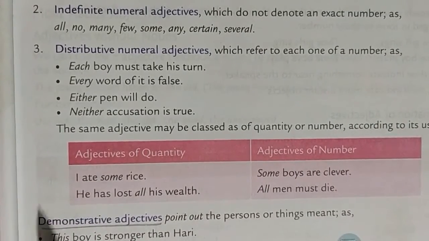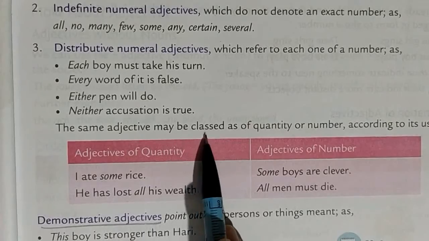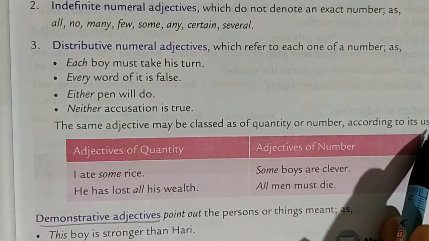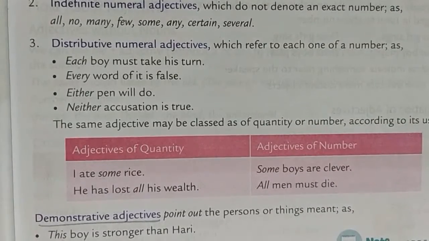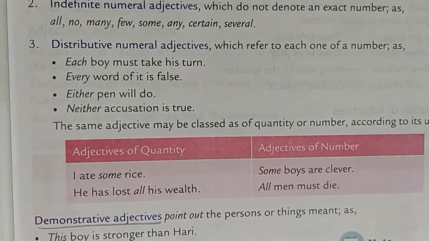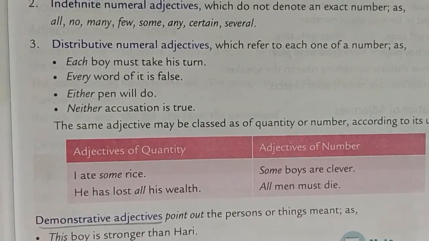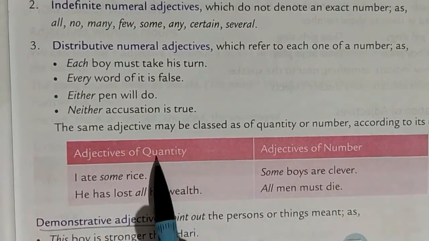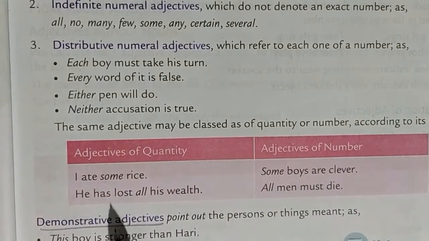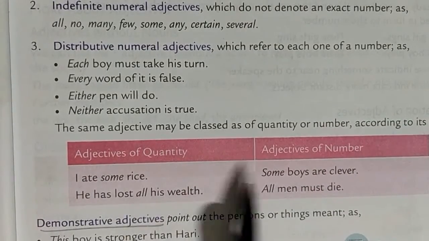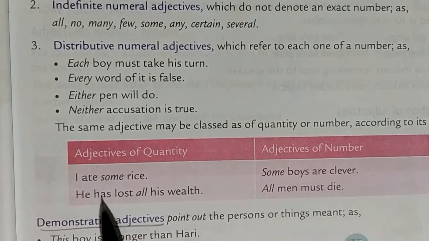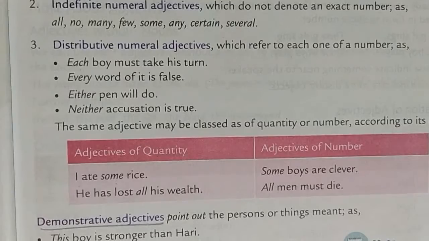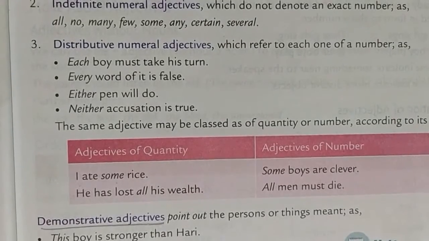The same adjective may be classed as of quantity or number according to its use, the way you use it. Here the differences between quantity and number are shown. "I ate some rice. Some boys are clever." In "I ate some rice," you cannot give a proper number for rice, so it comes under quantity.